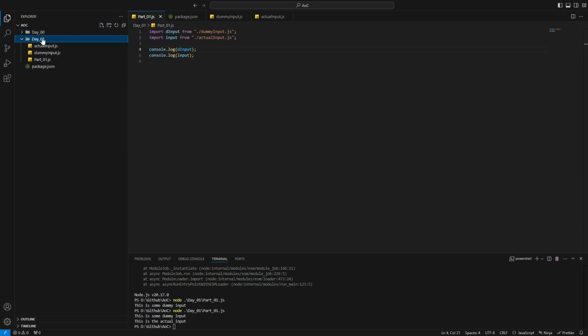For part 2, in some cases you can just change a few things, but let's keep it as two separate paths just in case someone decides to come to my repository and check it. I'll push this code to my GitHub repository, which is named admin of code, which I've been using for 2 years now, and I'll link it in the description.